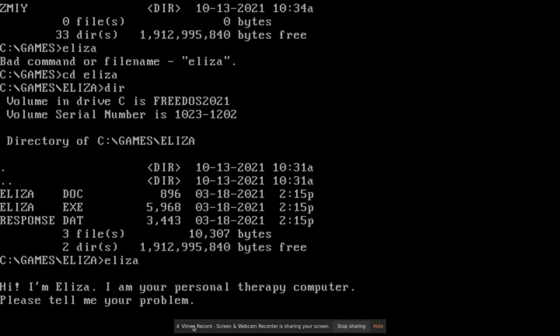Now Eliza is asking me to tell it my problems. It is a therapy computer. It just does some basic tasks. It doesn't reply on its own. It is programmed to reply.